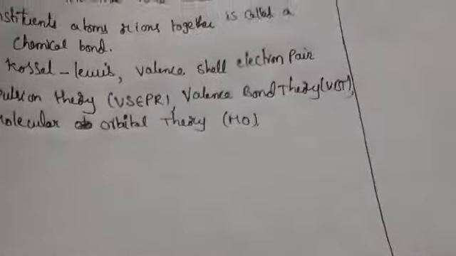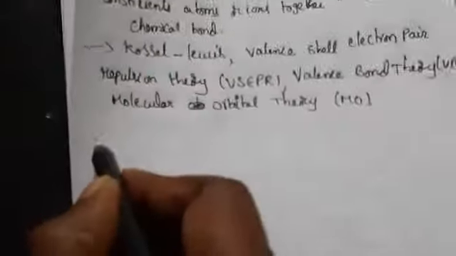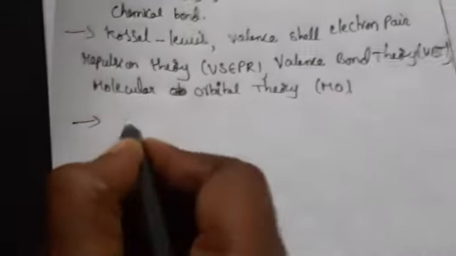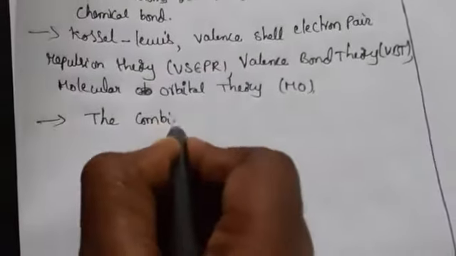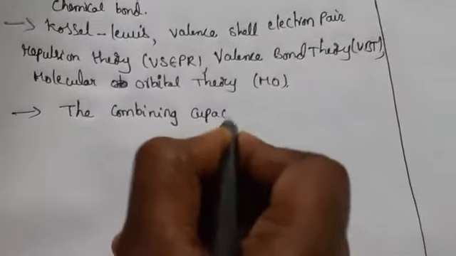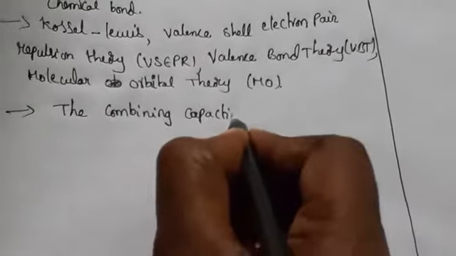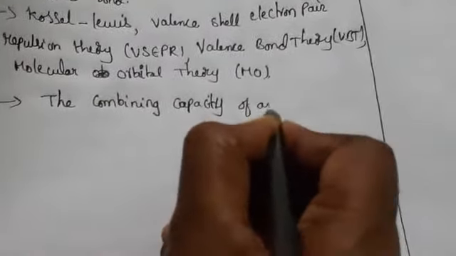Now let us see what valency is, as we discussed in the previous class. Valency is nothing but the combining capacity of an element.